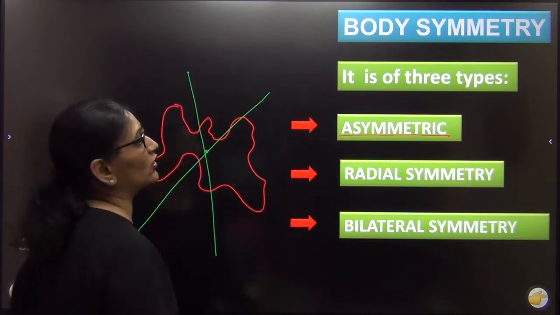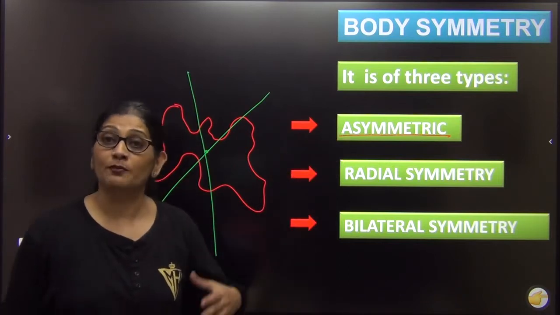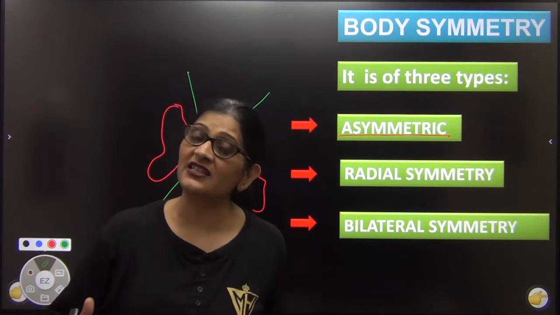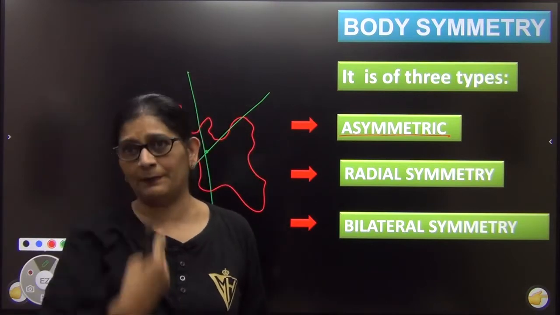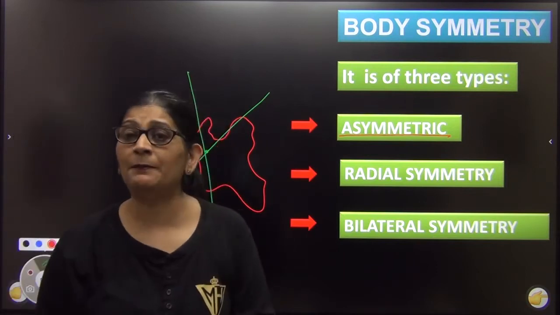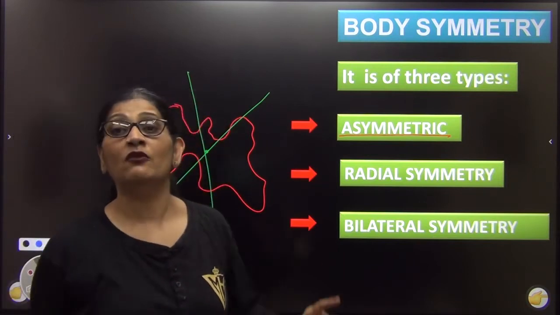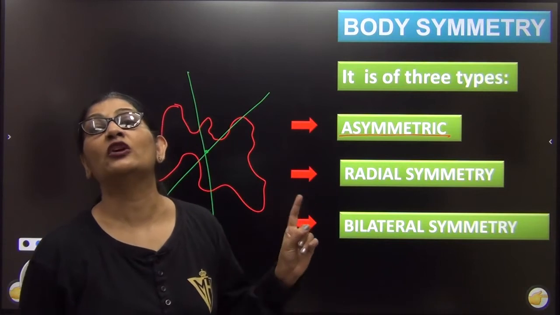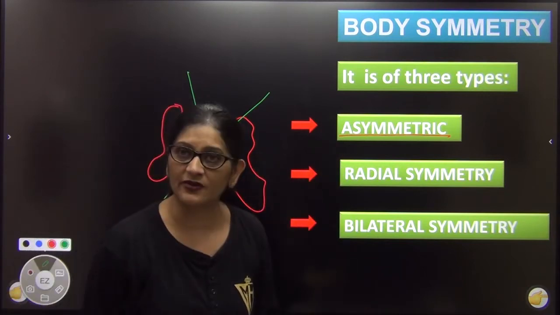Such animals are called asymmetrical animals. Many animals have an asymmetrical body. You pass any plane like this, like this, like this, and any plane passing through the center of the body will not divide the body into two equal halves. That is called asymmetrical.